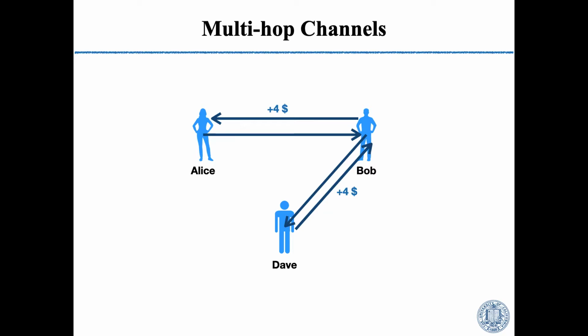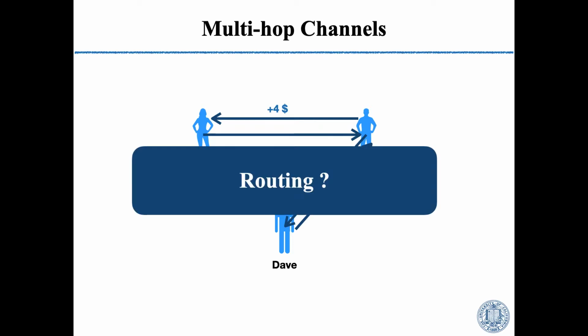So the solution is that they could make transactions through some intermediate nodes, such as Bob here. They first pay Bob $4 and then Bob pays Dave $4. This is how multi-hop channels work. So the problem is how to do routing for the senders and receivers, how to find a path between them.